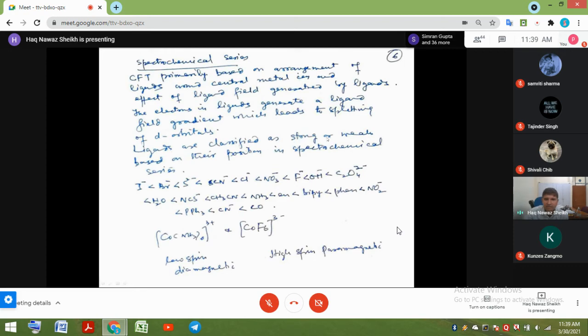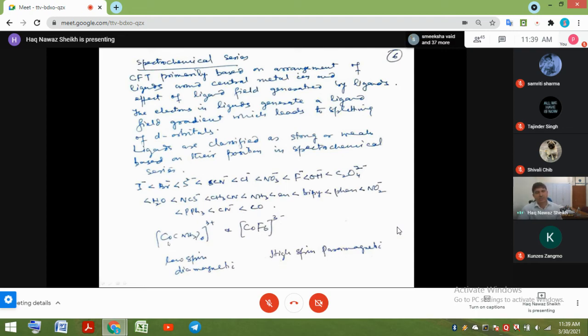So ligands are classified as strong or weak based on their position in the spectrochemical series, and this is the series that was expected on the basis of crystal field theory: iodide should generate a weak field as compared to bromide, bromide weaker than sulfide, thiocyanate, nitrogen negative, somewhat stronger than sulfide, then chloride, then nitrate, then fluoride, a much stronger ligand, and then OH negative, and then oxalate, and then water, stronger than OH negative, then thiocyanate S, then methyl cyanide, then ammonia, then ethylene diamine, bipyridine, phenanthroline, nitrite, triphenyl phosphine, cyanide, and carbonate.